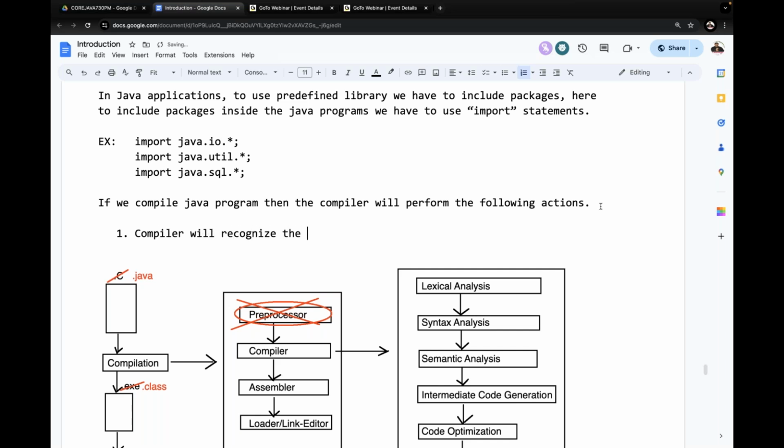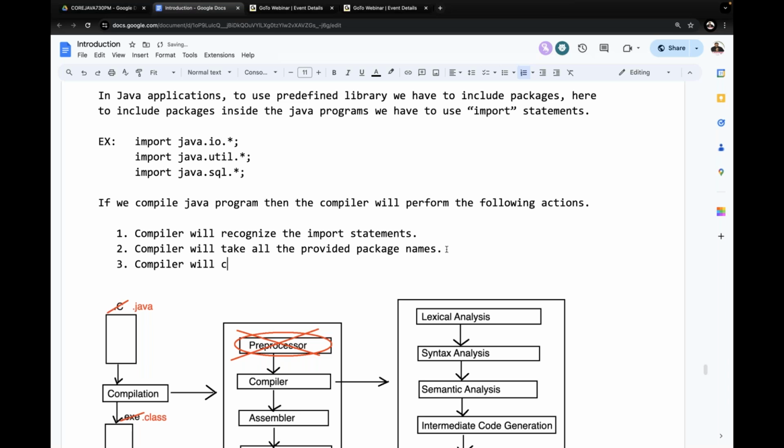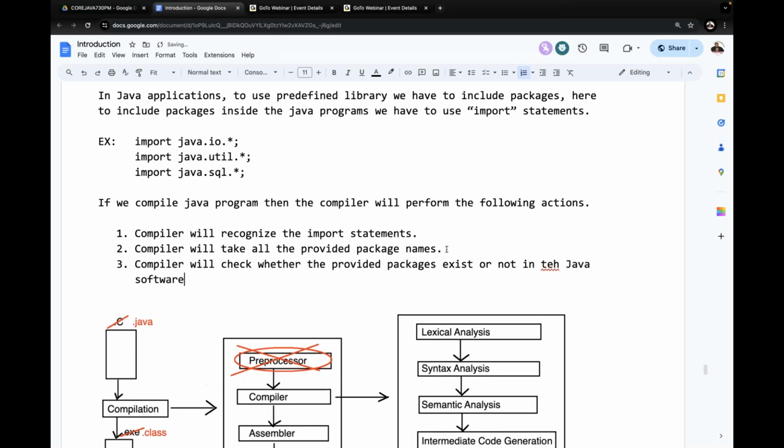Compiler will recognize all the import statements. Compiler will take all the provided package names. Compiler will check whether the provided packages exist or not in the Java software.